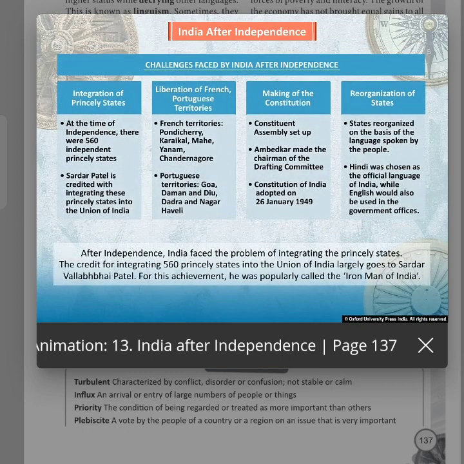After independence, India faced the problem of integrating the princely states. The credit for integrating 560 princely states into the Union of India largely goes to Sardar Vallabhbhai Patel. For this achievement, he was popularly called the Iron Man of India.